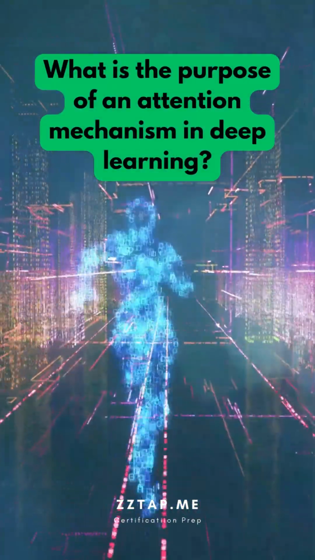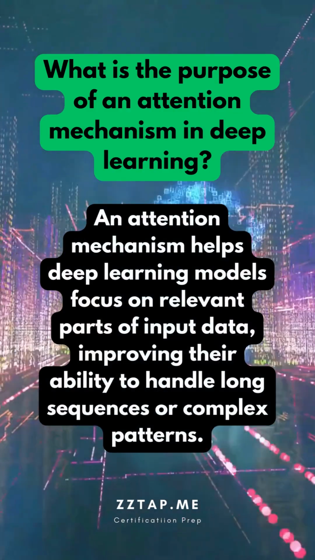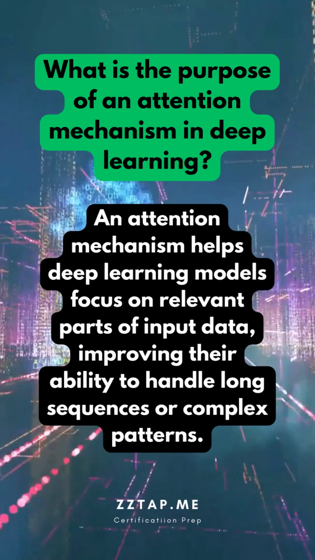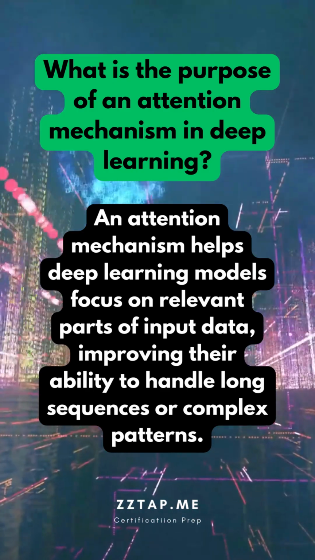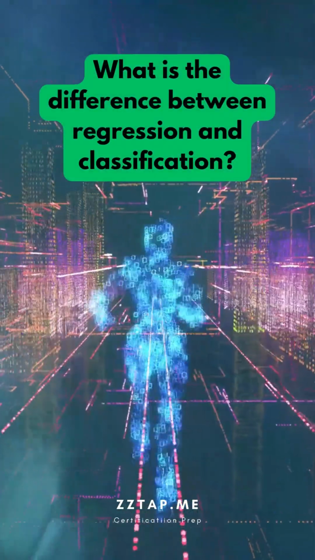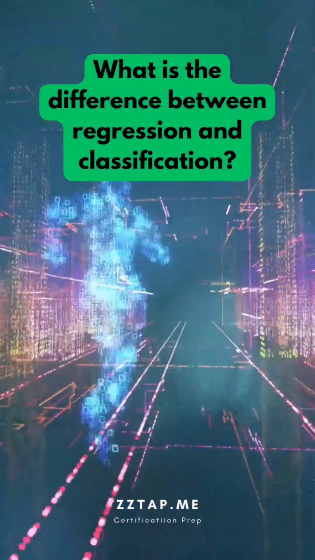What is the purpose of an attention mechanism in deep learning? An attention mechanism helps deep learning models focus on relevant parts of input data, improving their ability to handle long sequences or complex patterns.